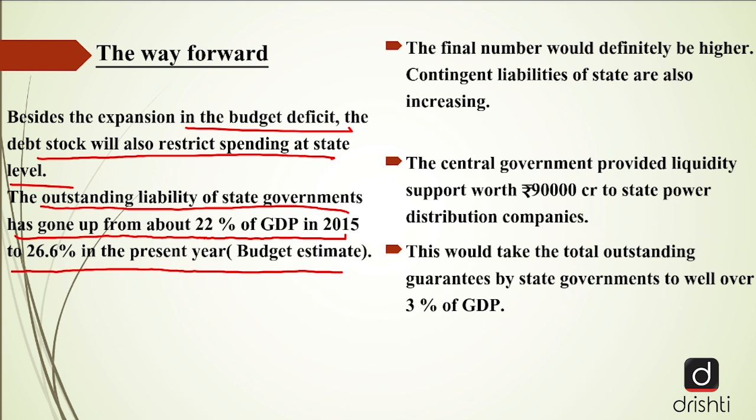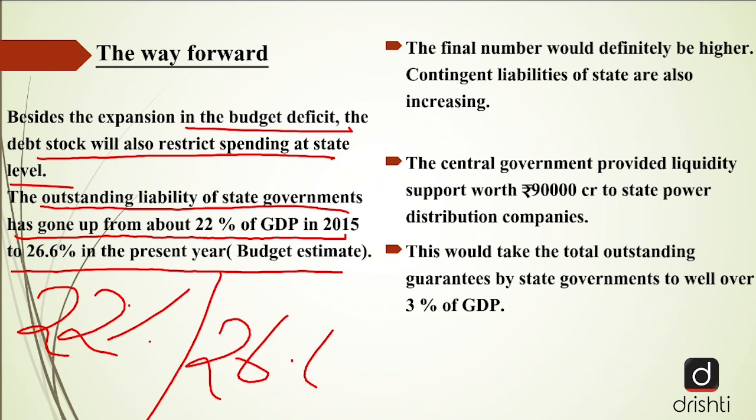Now, in 2015, the outstanding liabilities were around 22% of their GDP. However, it has increased to 26.6% in 2020. The final numbers, however, are projected to be even higher. The contingent liabilities of the states have also increased. Now, another term, contingent liability. What exactly are contingent liabilities?